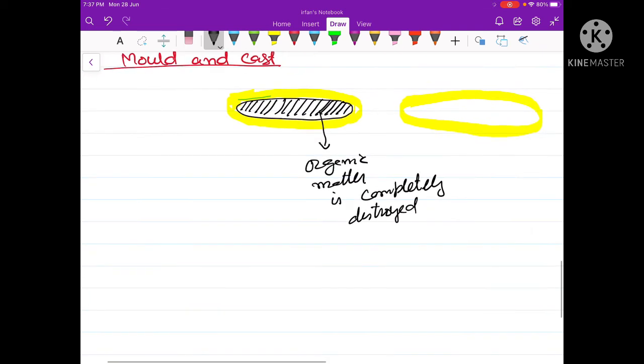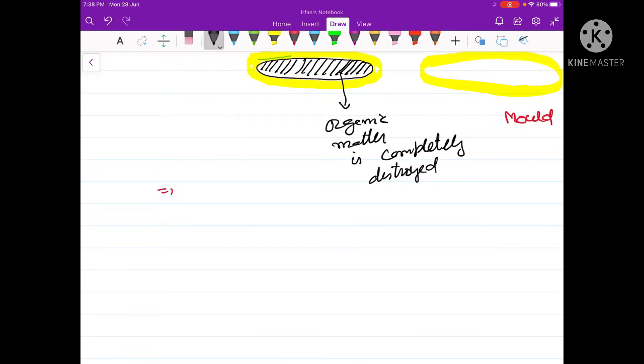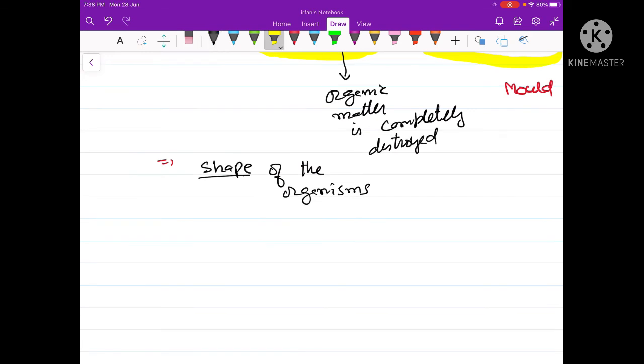Now what is a cast? This type of fossil I write here, this is the mold. So mold is only preserved. By studying the molds, we will be able to study only the external morphology. So we can only observe the shape of the organism. Molds can give us an idea only of the shape of the organism or of its external morphology. Now what are casts? Cast is similar to the mold.